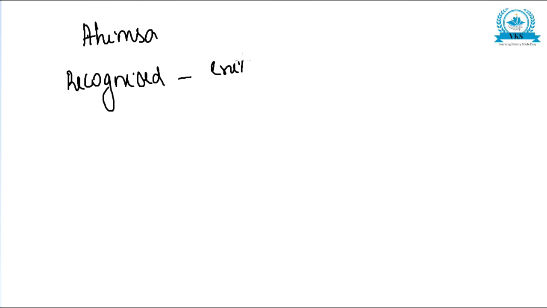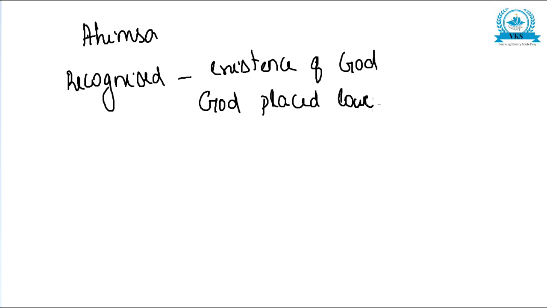Jainism attached utmost importance to ahimsa. So the most important doctrine was ahimsa, or non-injury of living beings. Jainism recognized the existence of God, but it placed God lower than Jina.